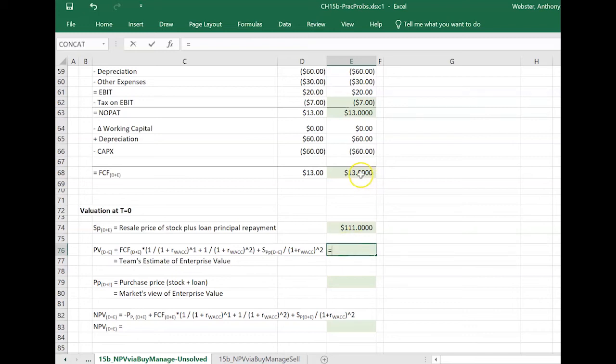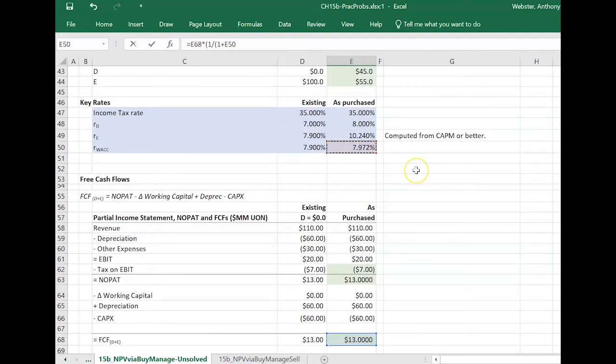So we need our free cash flow times 1 over 1 plus our WACC, which is up here. They're changing the capital structure, so we expect that WACC to change. And there's our first free cash flow, plus 1 over 1 plus WACC raised to the 2.